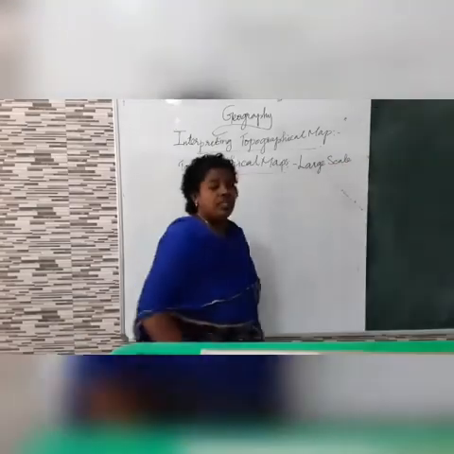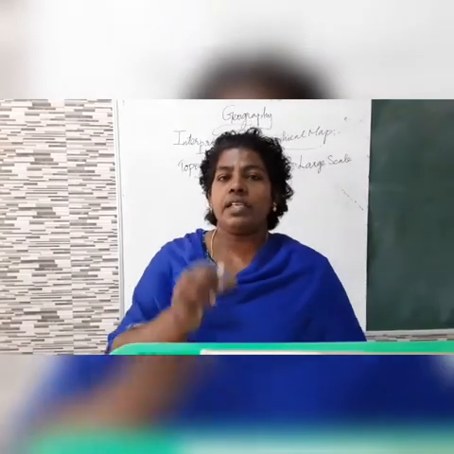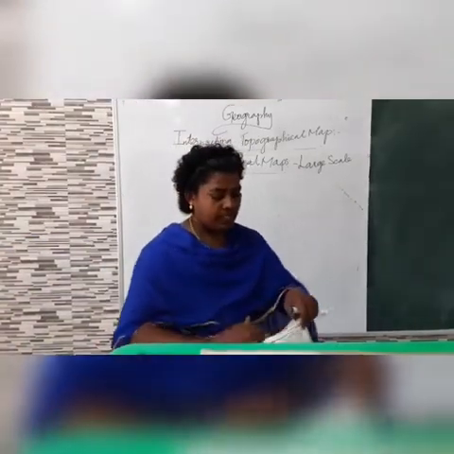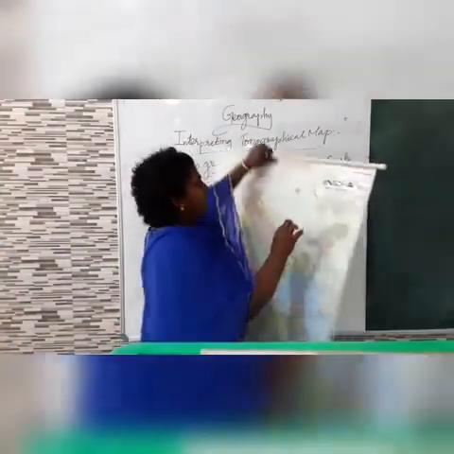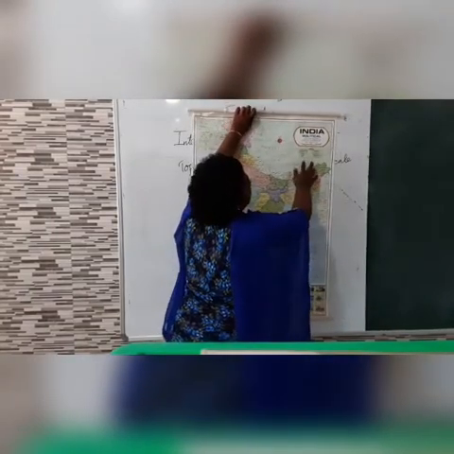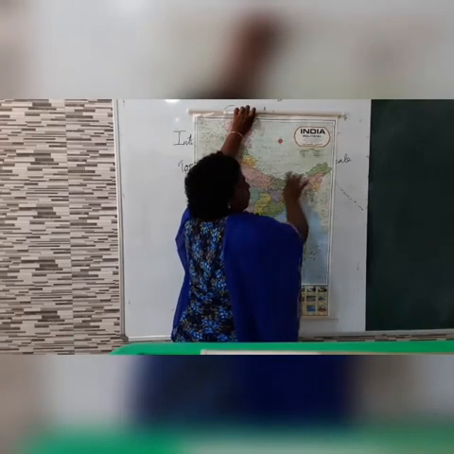When you see a map, in all maps there will be some landmarks pointed out. The map shows the landmarks. The legend will be given, showing what is written in which color.